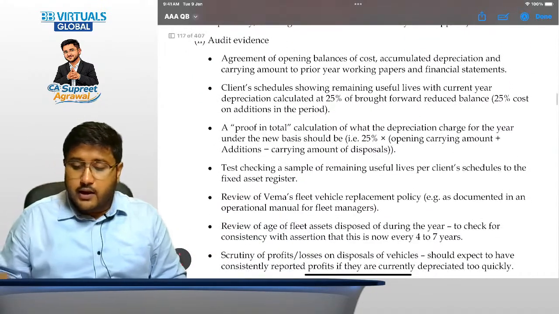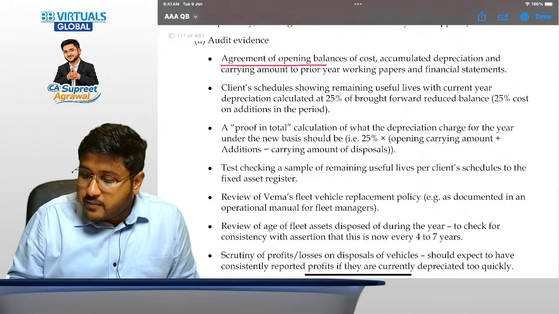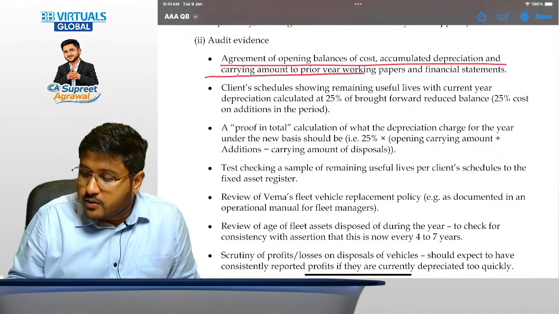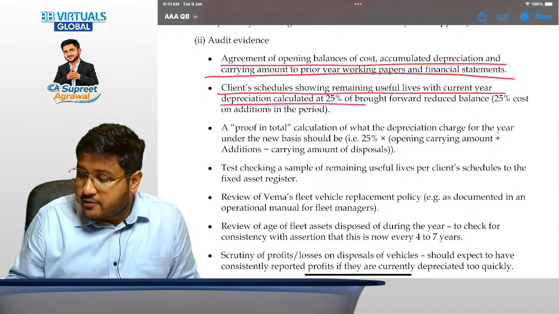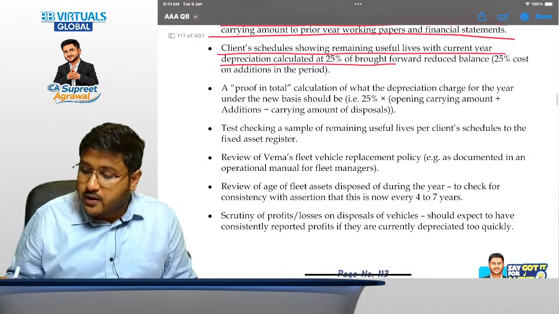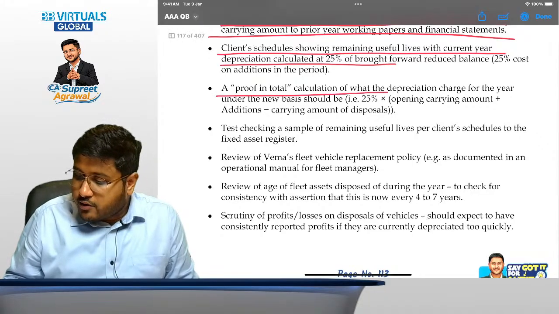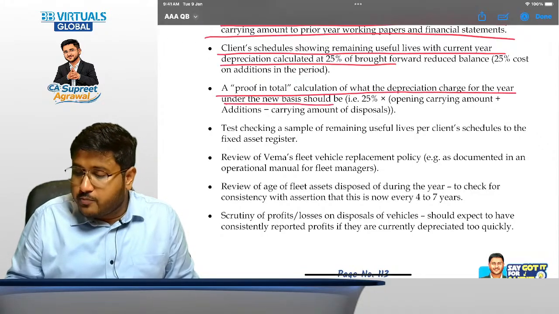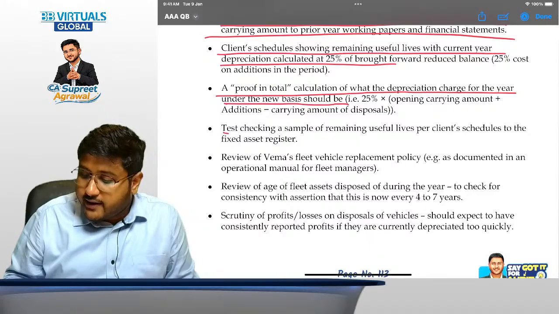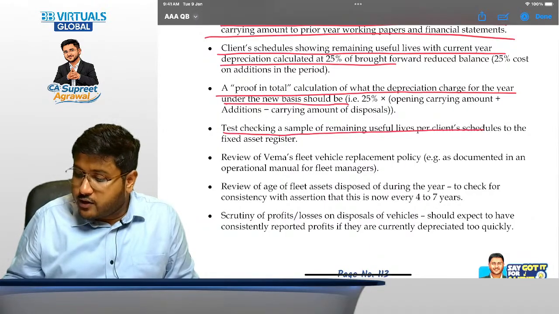Now audit evidences. So agreement of opening balances of cost and accumulated depreciation to the prior year working papers. Client's schedule showing remaining useful life with current year depreciation calculated at 25% should be checked again. Now a proof of total calculation of what depreciation charge for the year under the new basis should be, that is recalculated. Test checking of a sample of remaining useful life.